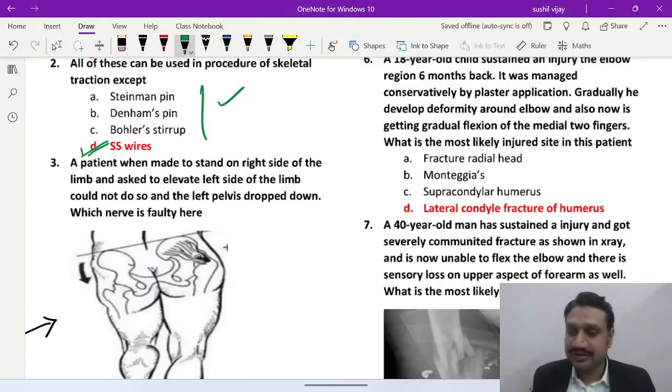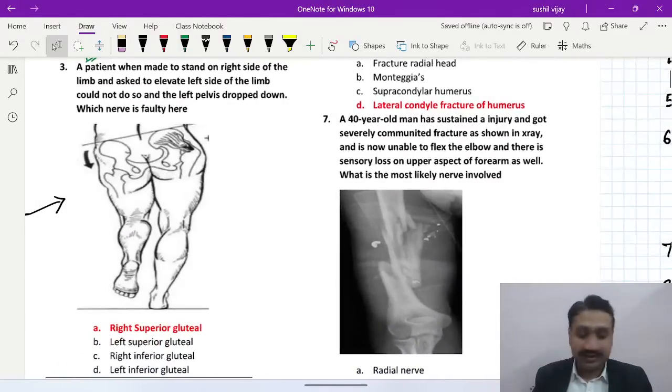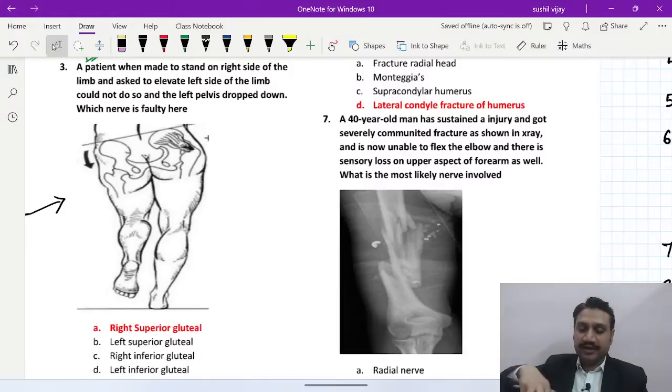Question number 2, you answered it very, very correctly. Option is D. Third one: a patient, when made to stand on the right side of the limb and asked to elevate the left side of the limb, could not do so, and the left pelvis dropped down. Which nerve is faulty here? If somebody can answer me, please. The right side or the left side? Which one is the faulty nerve?